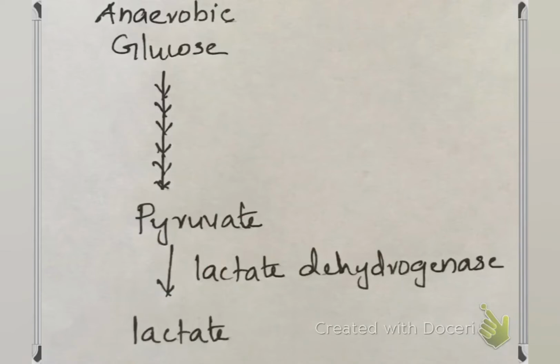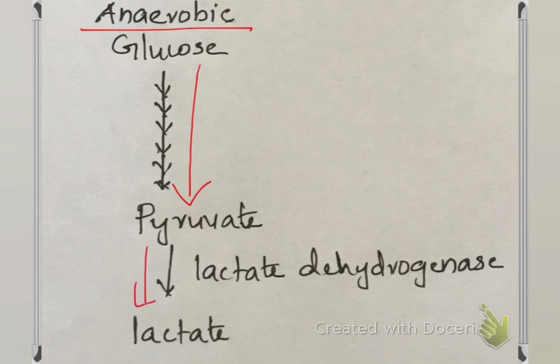Now consider anaerobic respiration. In the case of anaerobic respiration, the glucose is converted to pyruvate as in the case of aerobic respiration. But the conversion of pyruvate to acetyl-CoA does not take place in this cycle because the oxygen is absent. So the pyruvate is converted to lactate in the presence of the enzyme lactate dehydrogenase.